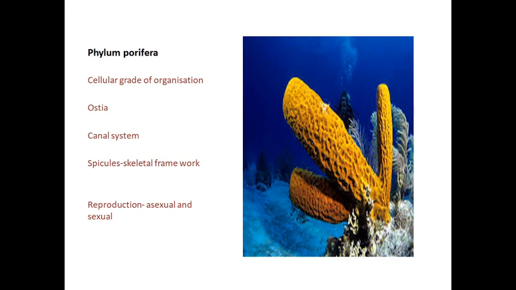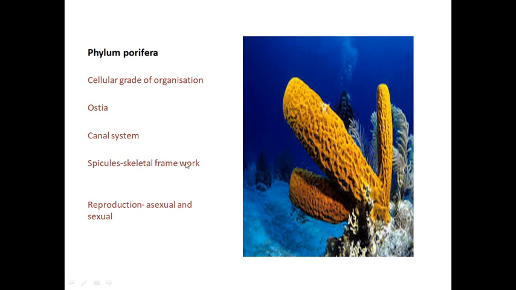It exhibits the cellular grade of organization, having a group of cells but not forming tissues. The body is covered with many ostia, and water is circulated through the canal system through the ostia. Through this method only they take in food and oxygen. It has spicules, which form the skeletal framework.